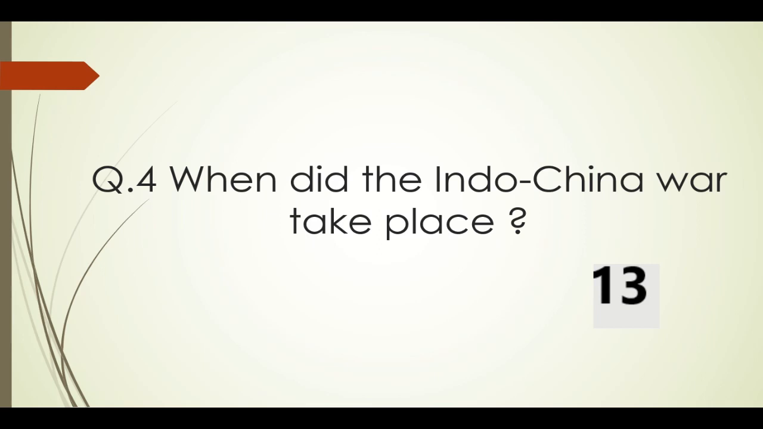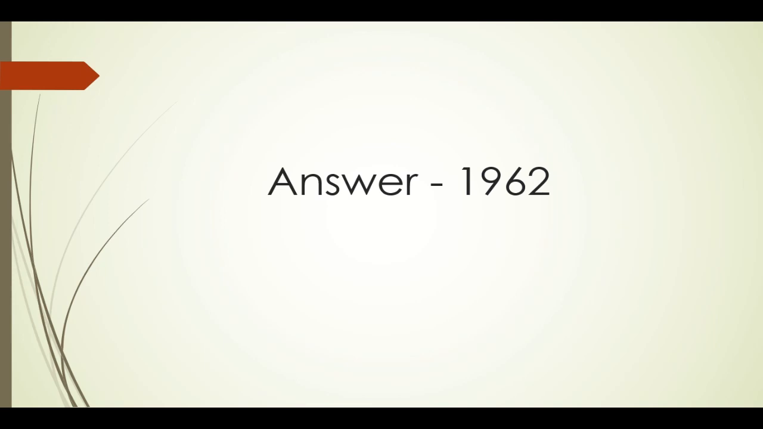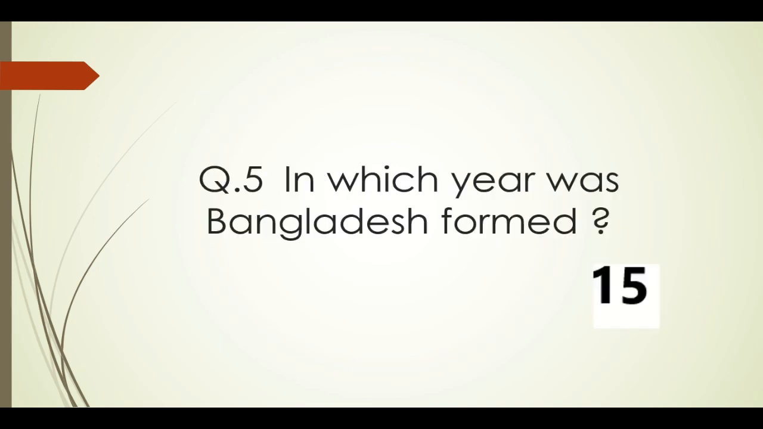When did the Indochina War take place? The Indochina War, also known as the Sino-India War or the Sino-India border conflict, was a war between the two Asian giants, India and China. The war took place in the year 1962. Let's move on to next question, question number 5.